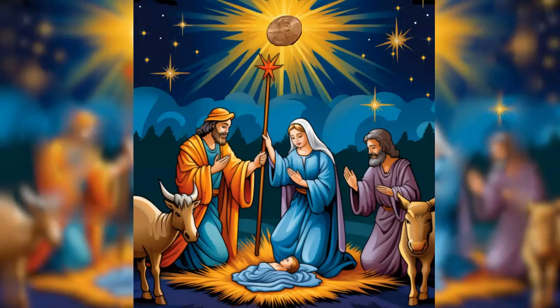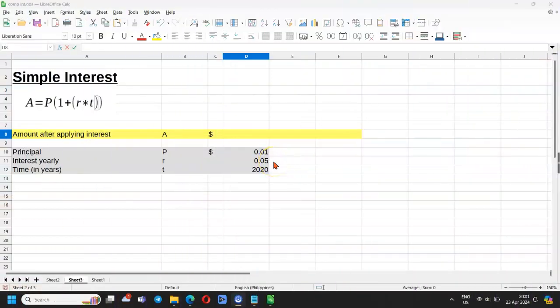Title: The Joseph's Penny. As any good father will do, Joseph went to the bank and told the banker that he wanted to invest 1 penny on his son Jesus' birthday. The banker offered him 5% yearly interest and asked him, simple interest or compounded interest? Joseph told him to wait and started to calculate. We will do the calculation for him.